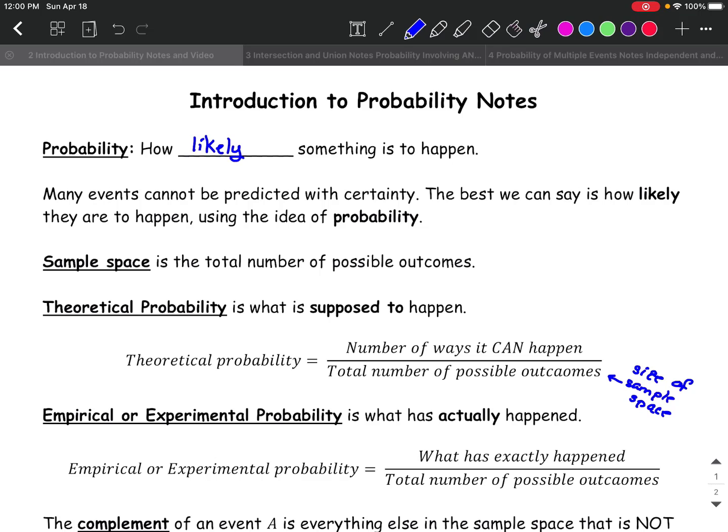Now, the empirical probability, otherwise called the experimental probability, is what has actually happened when you did the experiment or when you actually flipped the coin or did whatever the activity was. The empirical or experimental probability is what actually happened over the total number of possible outcomes.